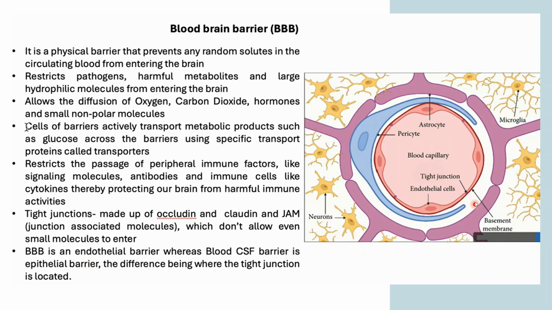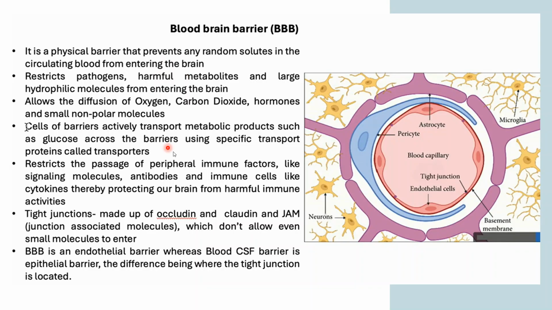So this is the position of the tight junction at the cell membrane. This is the endothelial cell. The endothelial barrier is there. This is the barrier known as the blood-brain barrier, which is endothelial in nature, right? It prevents the passage of pathogens, harmful metabolites, and large hydrophilic molecules into your brain. So this is actually a physical barrier that prevents anything harmful from entering your brain.